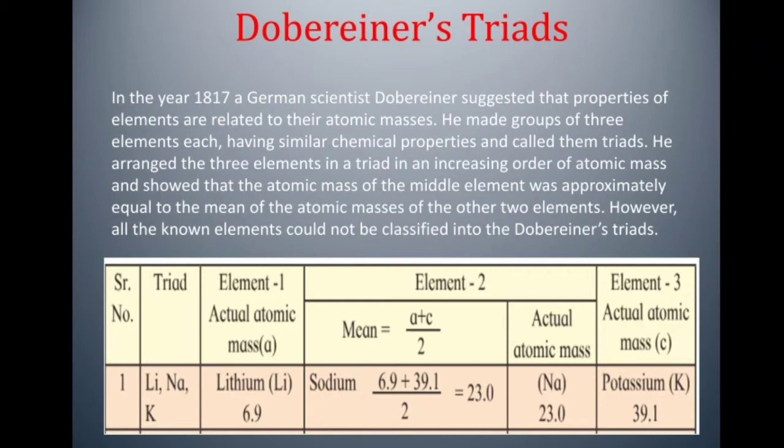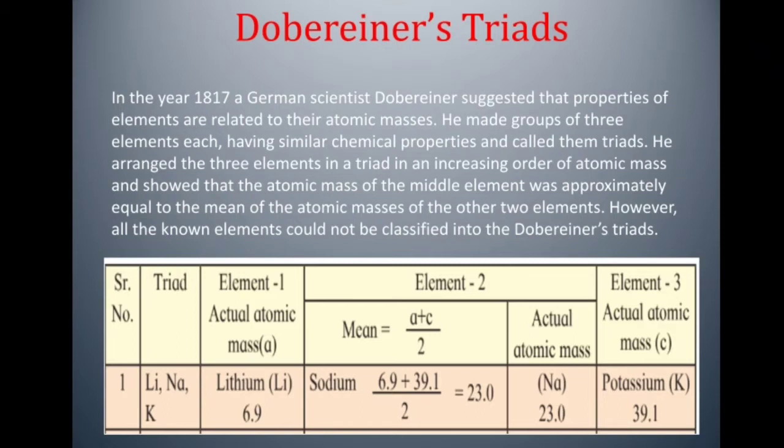For example, triad 1, let's take lithium, sodium, and potassium. Atomic mass of lithium is 6.9. Atomic mass of potassium is 39.1.